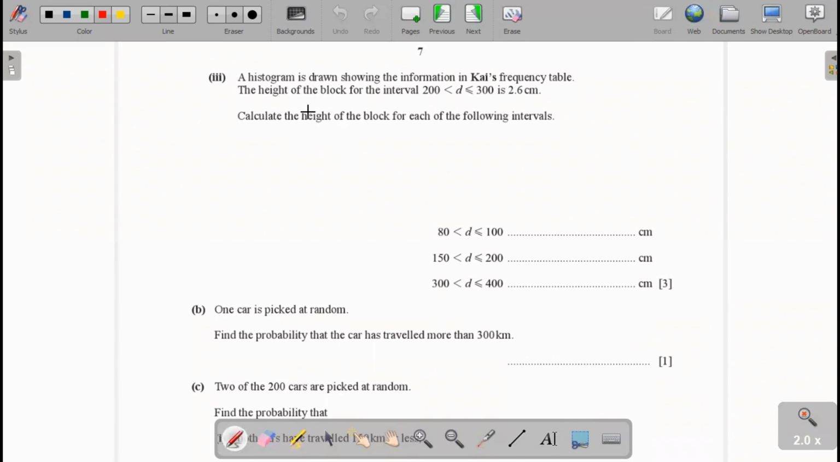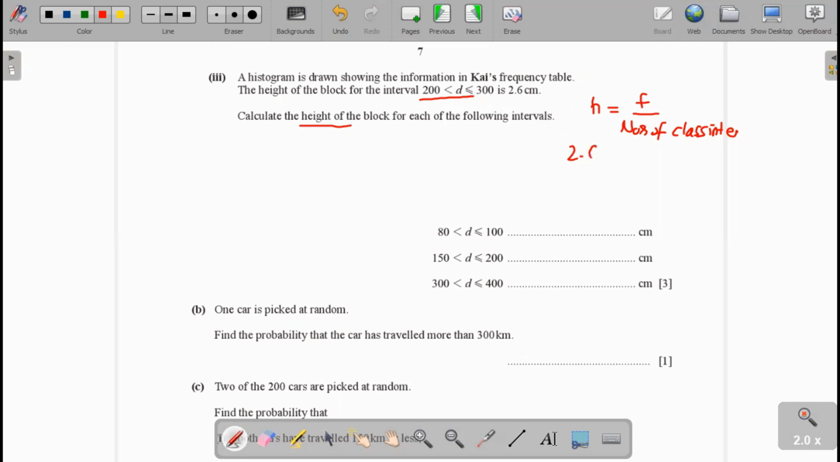Now in a histogram chart, the height is equal to the frequency divided by the number of class intervals. Number of class intervals means we take a standard class interval, and we see how many standard class intervals fit in each interval. Suppose here is 200 to 300. We see how many class intervals exist in this interval. Now here the height is given as 2.6.